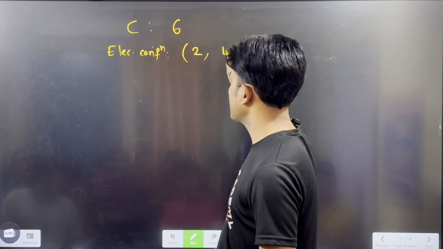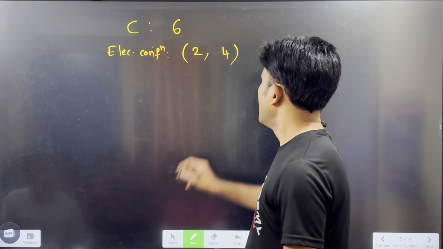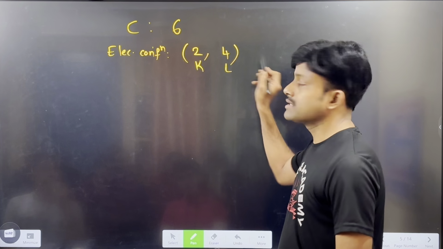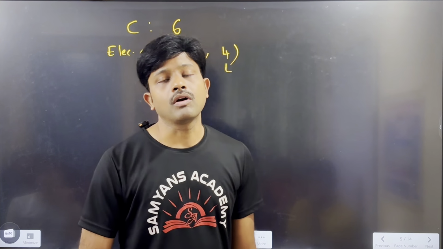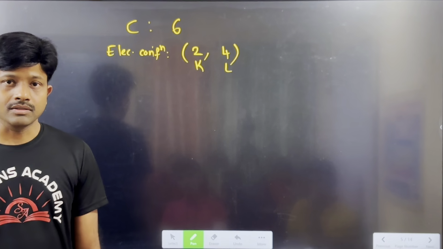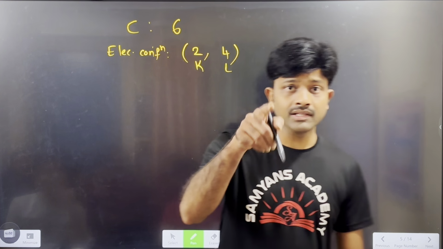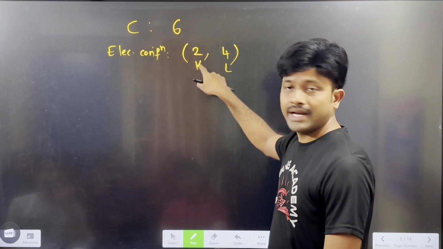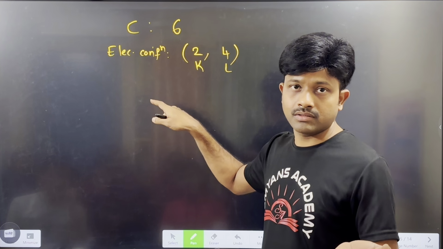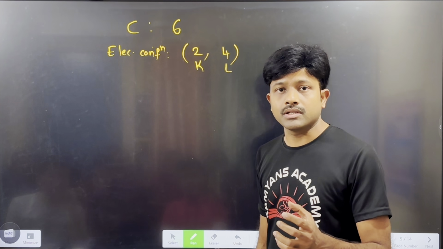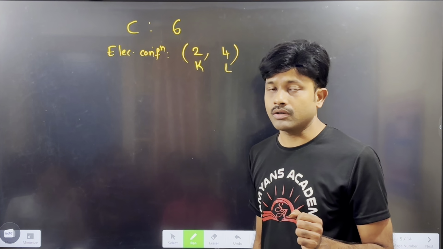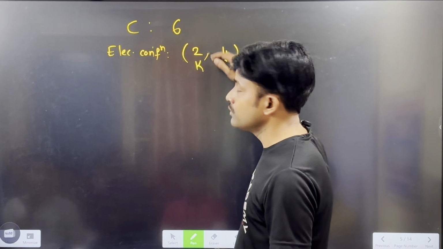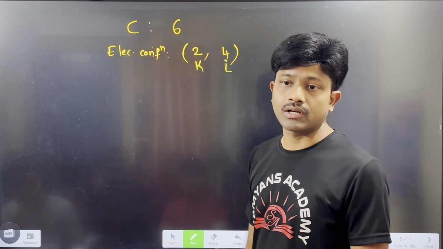First orbit consists of 2, second orbit consists of 4. Okay, remember this. That means the first orbit, K shell, consists of 2 electrons and the second orbit, L shell, consists of 4 electrons. To get the 8 electron configuration, it requires 4 more electrons. Or to get the nearest helium configuration, like 2 electron configuration, also a fulfilled configuration, it has to lose 4 electrons. Means to get the 8 electron configuration it has to absorb 4 more electrons, or it has to lose 4 electrons to get the 2 electron configuration, like K shell configuration.